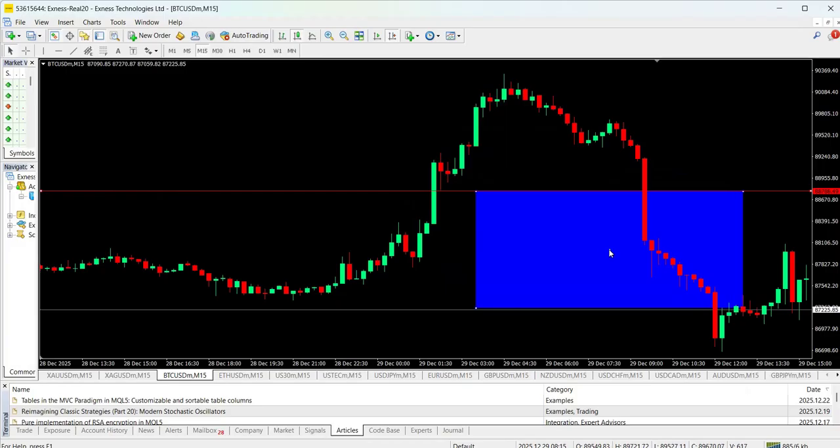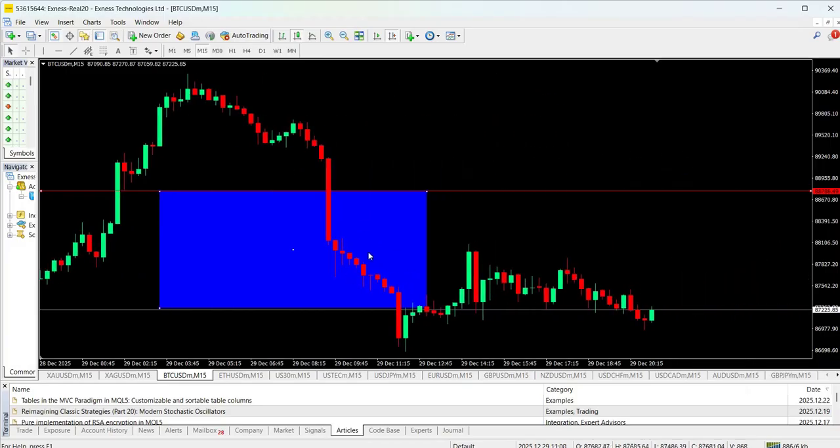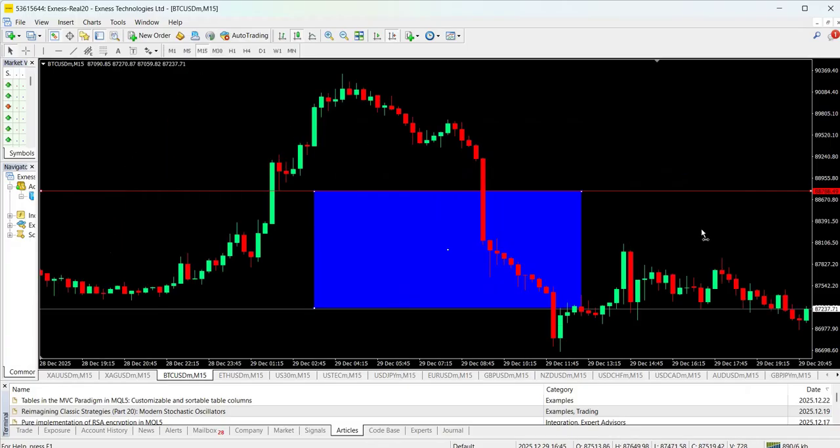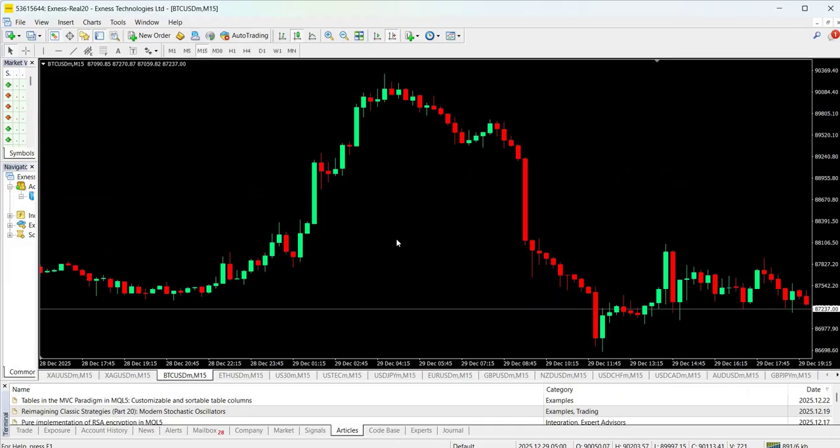Okay? Now look at this. It will usually come and give us our profit before it starts consolidating. See what happened? It kept moving down until it completed our strategy. Then it started consolidating. So that's it for today, guys.